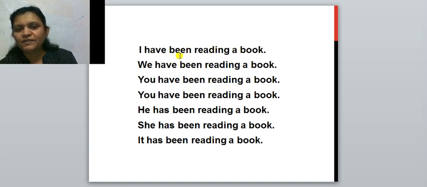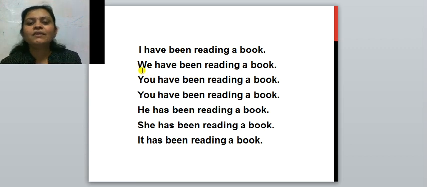Children, this been is here also and it is in the passive voice of present perfect tense also. So don't get confused. Why? See, after this been, V1 plus ing is there. And there in passive voice, what is there? Past participle of verb is there. Second sentence is there. We have been reading a book. We is the subject. Have has auxiliary verb plus been plus ing verb and plus object. You have been reading a book. Next one. You have been reading a book.